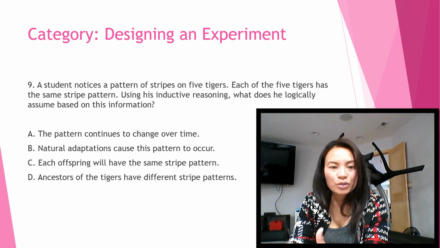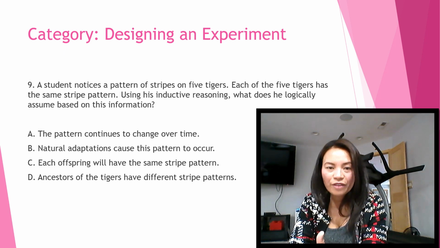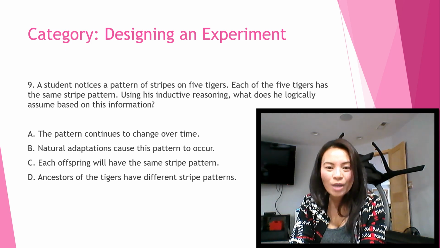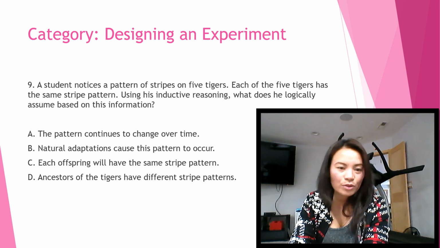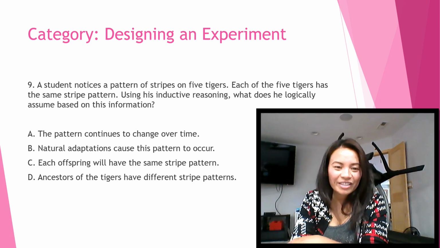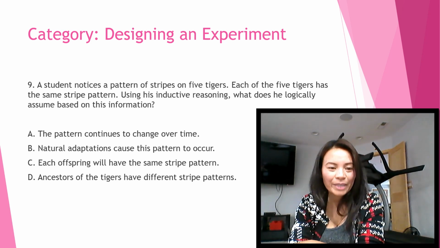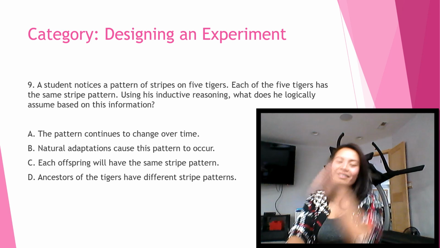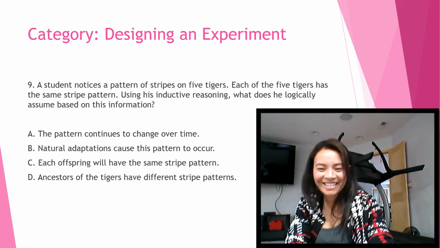So again, a student notices a pattern of stripes on 5 tigers. Each of the 5 tigers has the same stripe pattern. Using his inductive reasoning, what does he logically assume based on this information? A. The pattern continues to change over time. B. Natural adaptations cause this pattern to occur. C. Each offspring will have the same stripe pattern. Or D. Ancestors of the tigers have different stripe patterns.